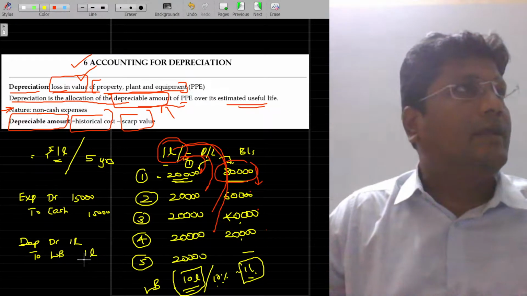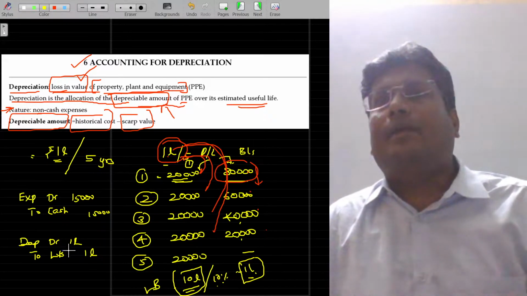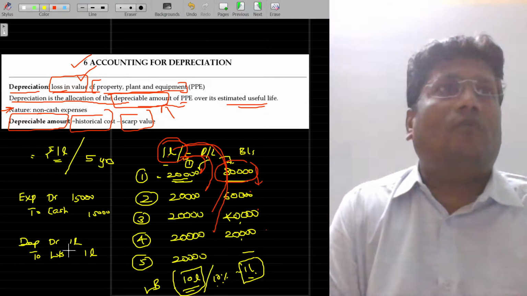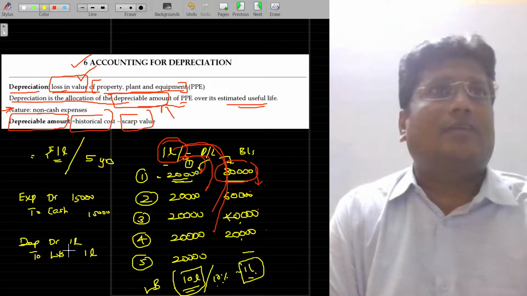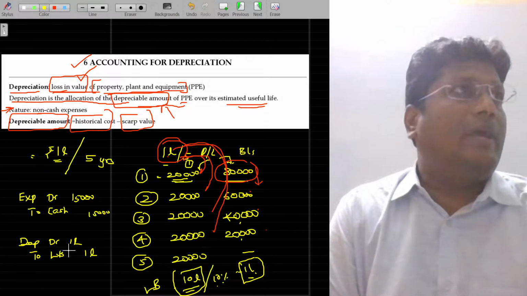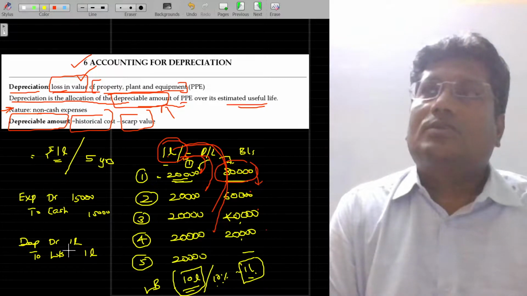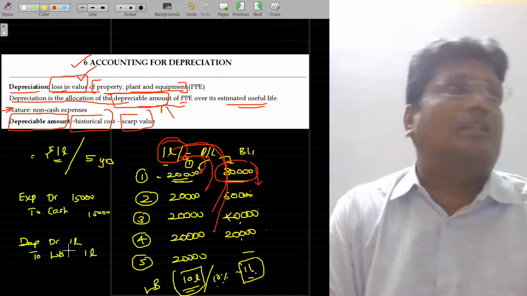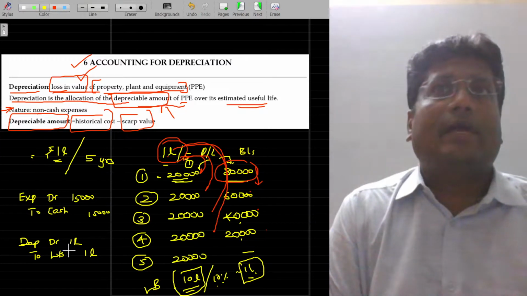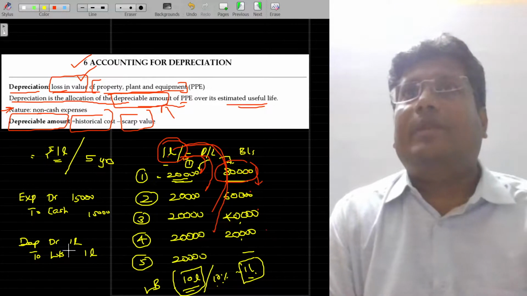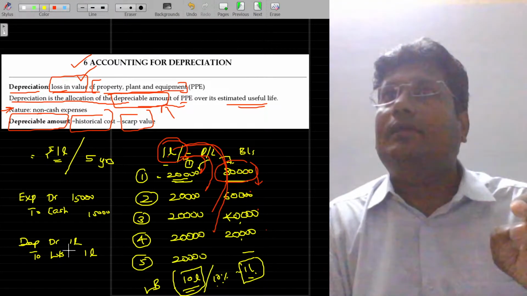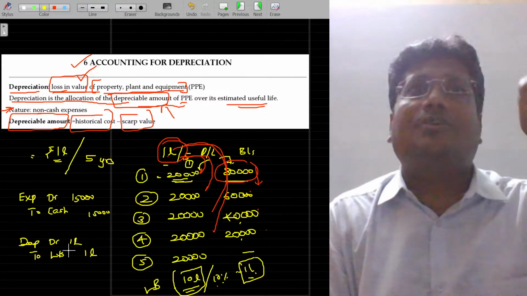Is that okay? See, whenever you make a payment for rent, wages, advertisement, parallelly it will have an impact in the balance sheet's cash and bank balance. That cash and bank balance will go down, right? But when it comes to depreciation, which is nothing but loss of value of the assets, cash has not gone out at the time of debiting the depreciation to the P&L account. But it will be a reason for the reduction of the asset's value in the balance sheet.